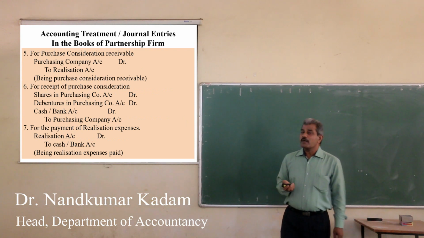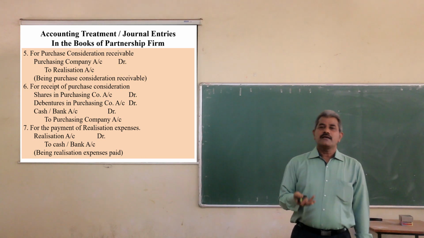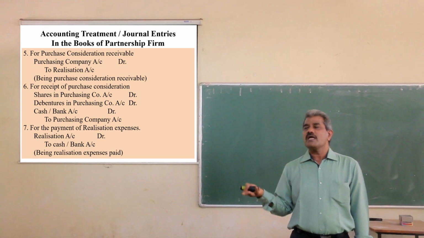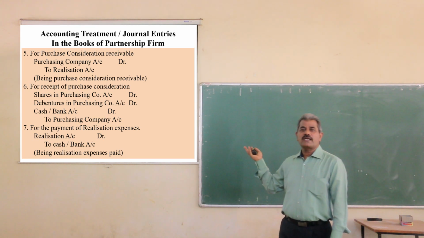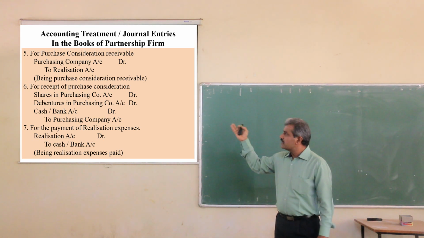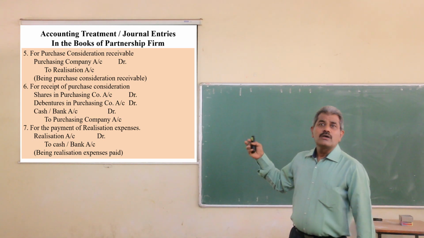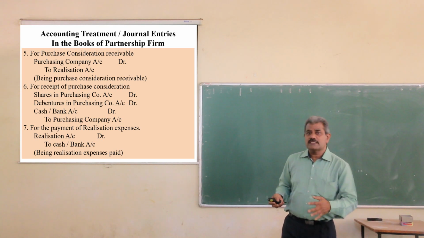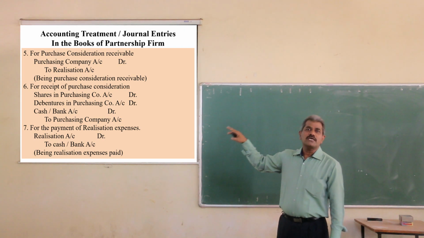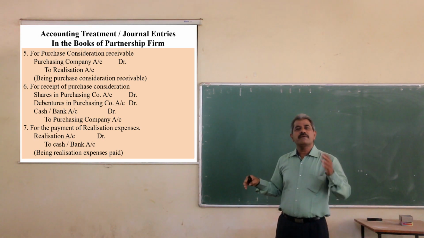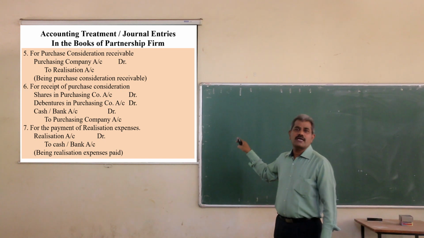Then the next entry is for purchase price receivable: purchasing company account debit to realization account. This purchase price may be received in one or more forms, and the form in which it is received is to be debited. If shares are received, shares in purchasing company account debit. If debentures are received, debentures in purchasing company account debit. If cash is received, cash account debit.